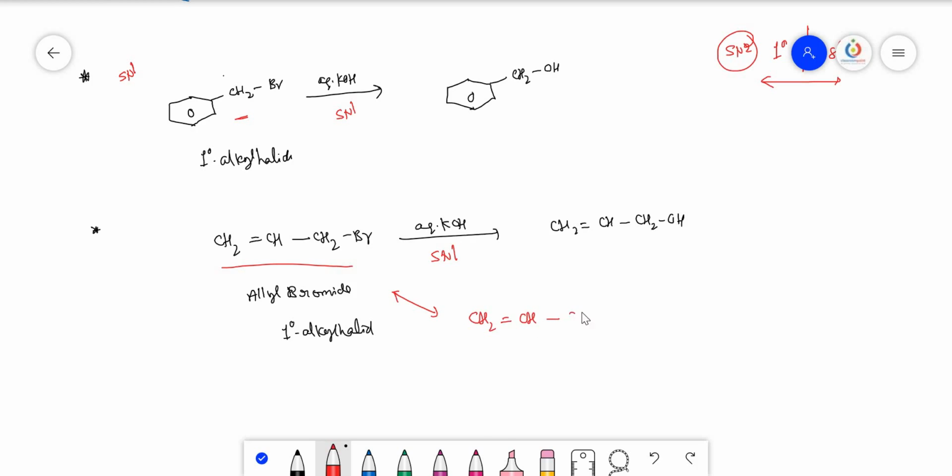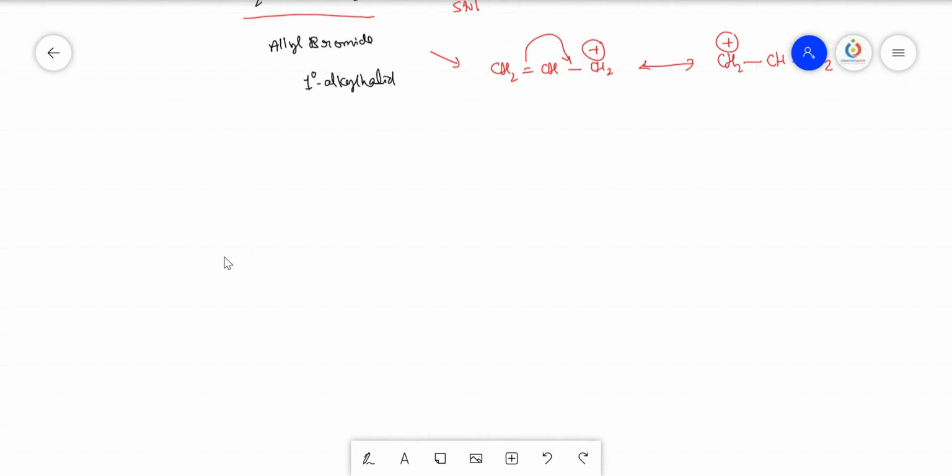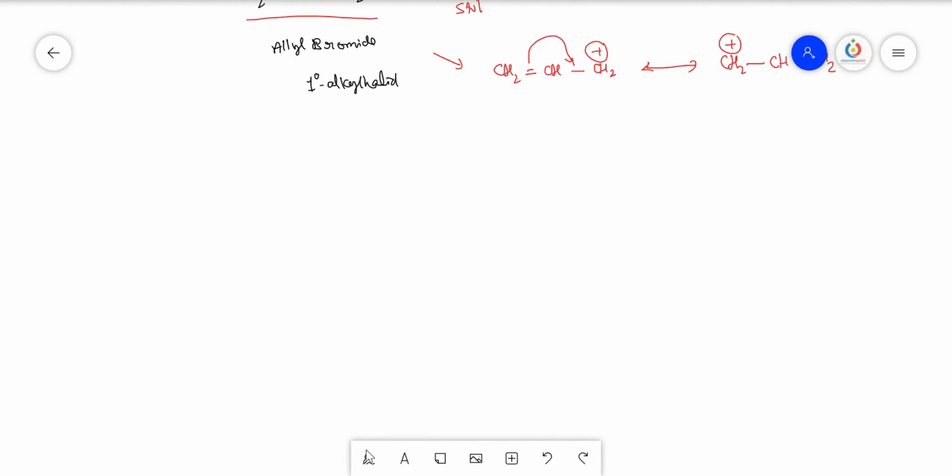CH2 double bond CH2 plus. After the loss of Br minus, whatever carbocation is formed, that carbocation is stabilized by the resonance. So this is the stable carbocation. So due to the formation of the stable carbocation, both of these benzyl alkyl halides and allyl alkyl halides follow the SN1 mechanism but not the SN2 mechanism. Let us see the small reactions.